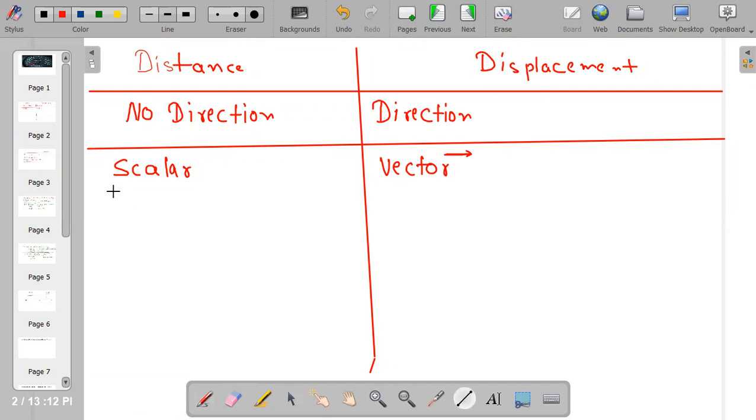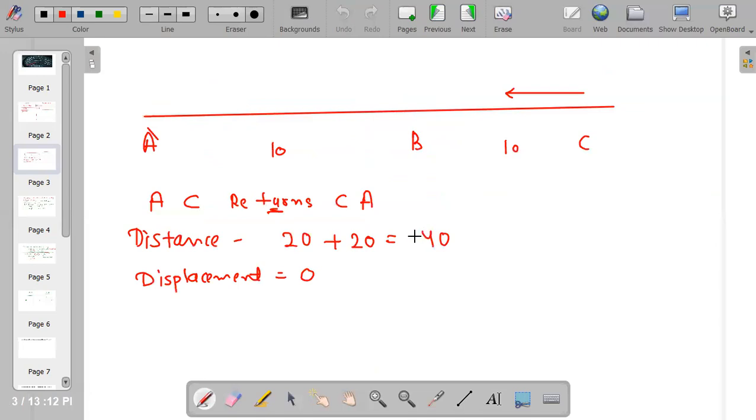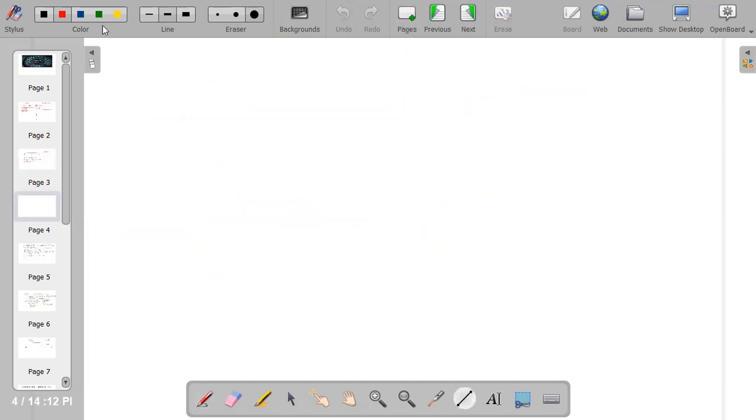Now, there are so many differences, and you can learn as many as you can. Now the next difference between distance and displacement. Remember that arrow. Now the next difference is that distance is always positive. Why is it always positive? Let me show you this question, and we have done so many questions. In the last class, when you go for distance you have to add. Now let me show you another example.